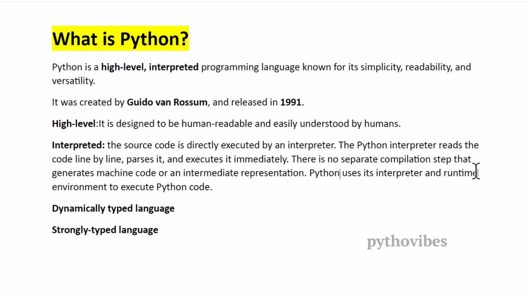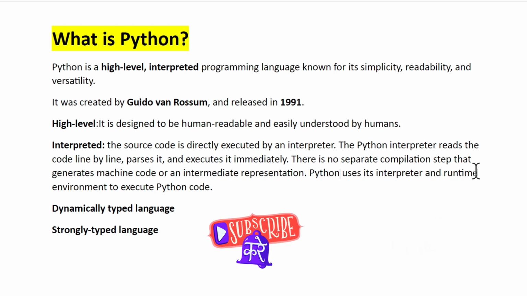Python is a high-level, interpreted, and dynamically typed programming language known for its simplicity, readability, and versatility. It was created by Guido van Rossum and released in 1991. When we compare with Java, Java was released in 1995, even though it was created in the mid-1990s. But when it comes to release years, Python was released way before Java. Python was released in 1991 but Java was released in 1995.